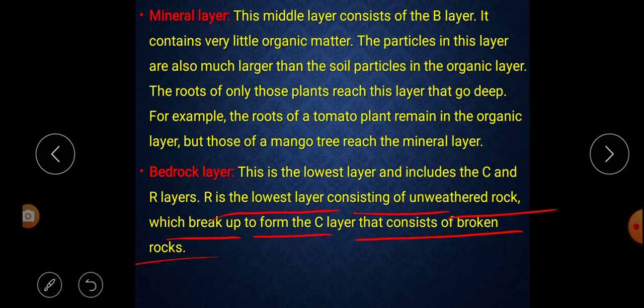Understood? What is the bedrock layer? This is the lowest or last layer of the earth, and in this layer C and R are available. So R is the lowest layer and in this layer what do we find? We find big rock, and this rock breaks into pieces and forms the C layer.